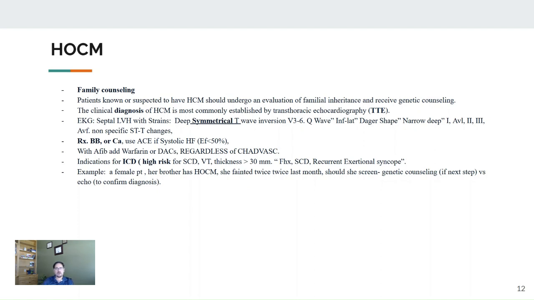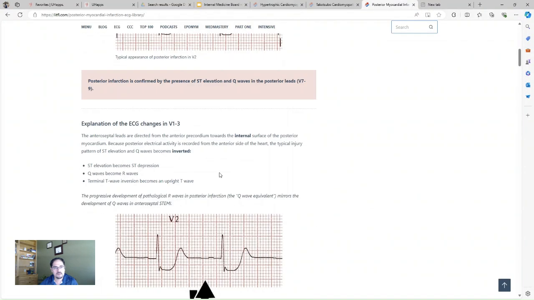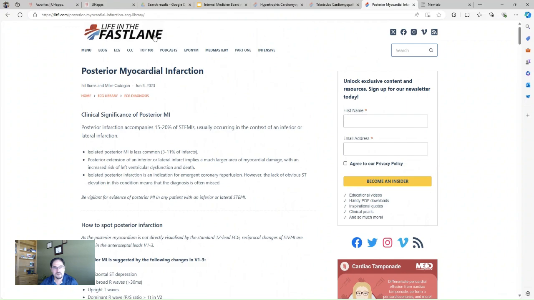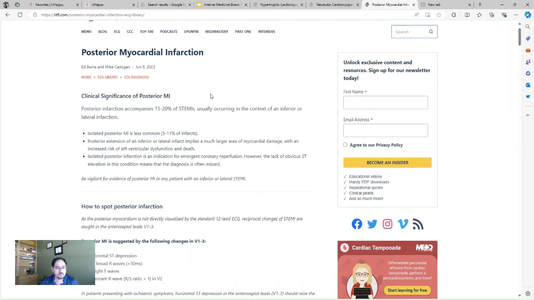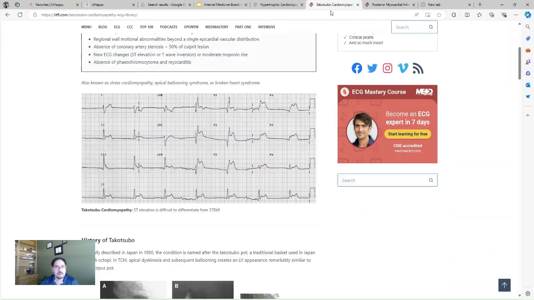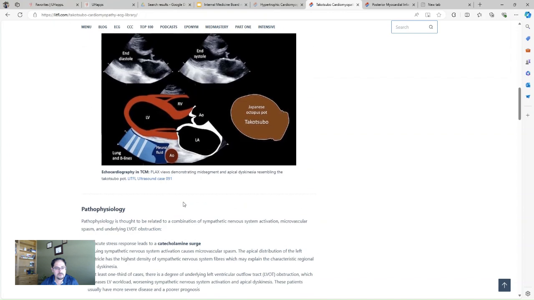EKG, an all time EKG is, I will say, if you have any EKG when you're reading and you're preparing for the test, just Google it. It's easy. You go to Google, or you have this Life in the Fast Lane, a very good website, and you can type what you are looking for, posterior wall MI, Takotsubo changes, and you see the dagger shape, Q wave.